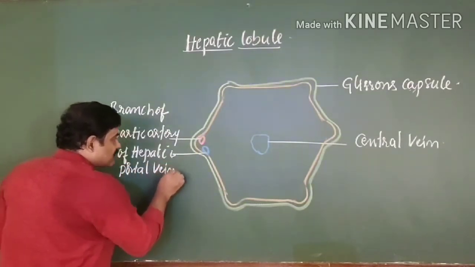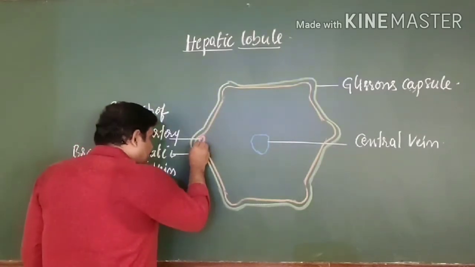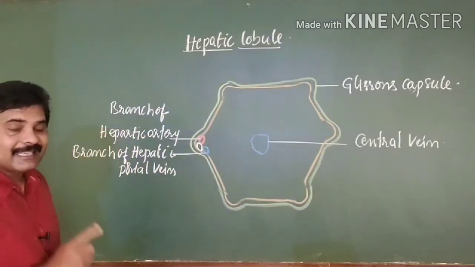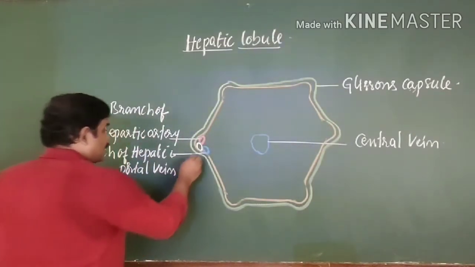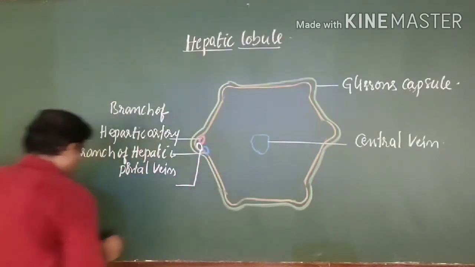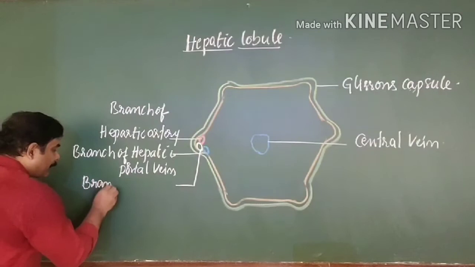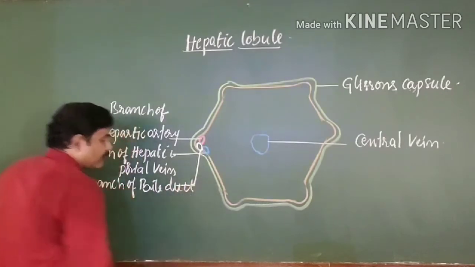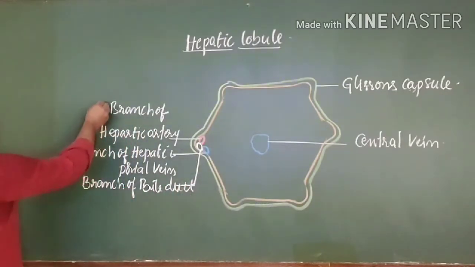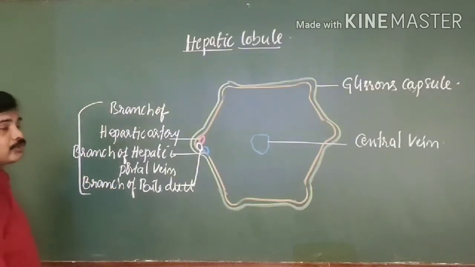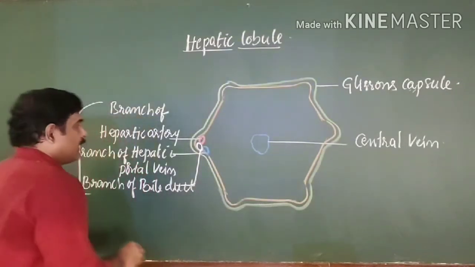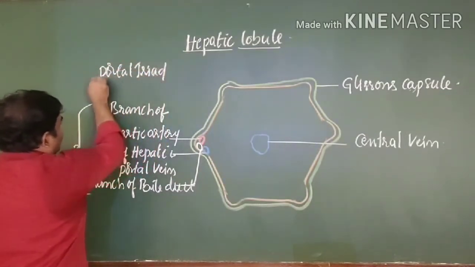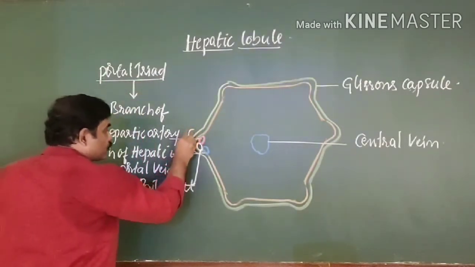A portal vein is present. At its center region, you can see one more important vessel. This is a branch of the bile duct. And these three, see this point, these three combine together as the portal triad. This is an important part. Portal triad. All these three are combining together.